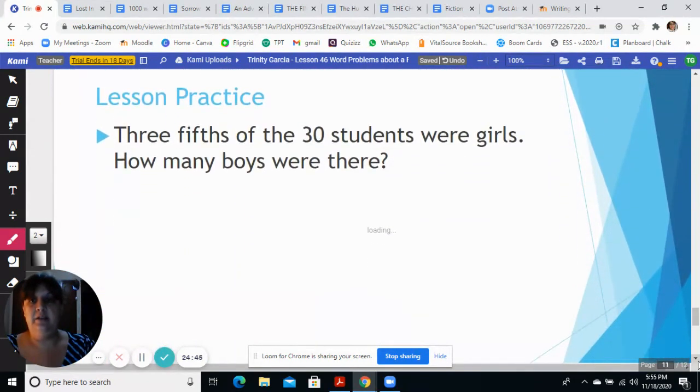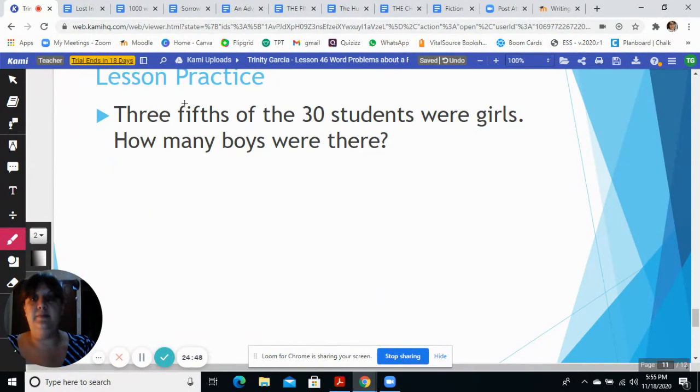Last one, 3/5. Let's write it out so we remember what we're talking about. 3/5 of the 30 students were girls, how many boys were there? Okay, so this is what we want to know, how many boys were there?